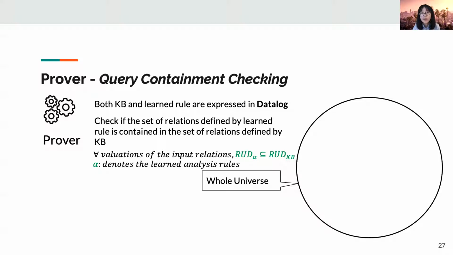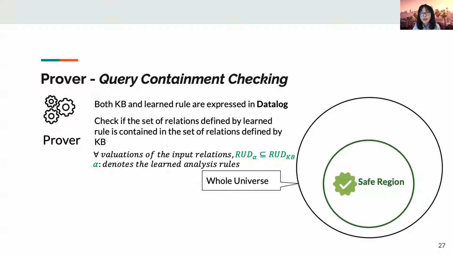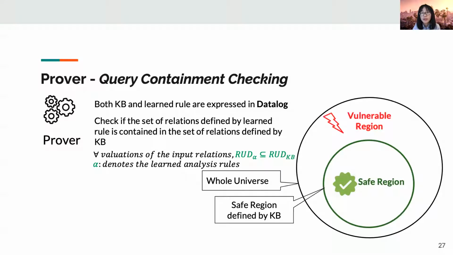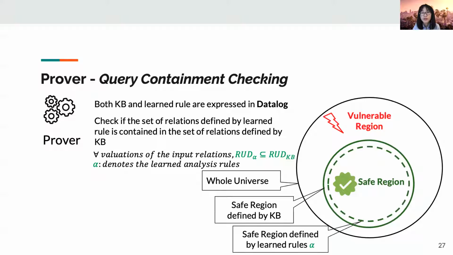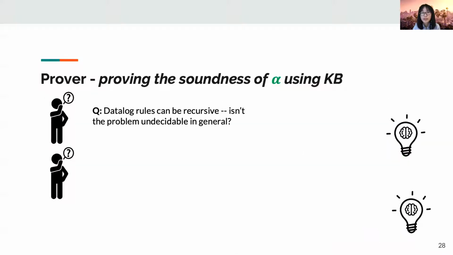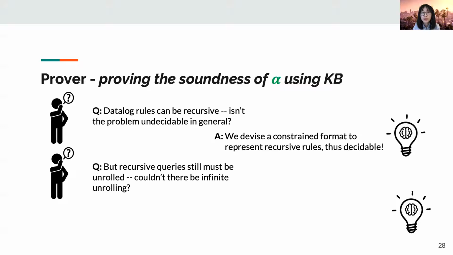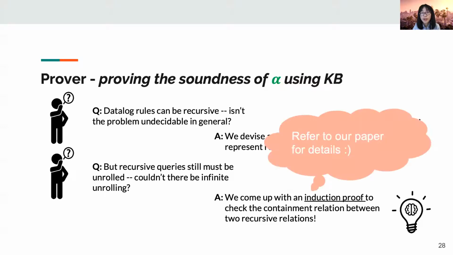The black circle represents the whole universe, which consists of all the variables. The green circle represents the safe region defined by KB. The complement of the safe region is a vulnerable region. The green dashed circle represents the safe region defined by our learned rules. As long as the green dashed circle is inside the green circle, we can prove that our learned rules are sound. This may sound intuitive, but still ambiguous to you. We highly recommend you to refer to our papers for more details.